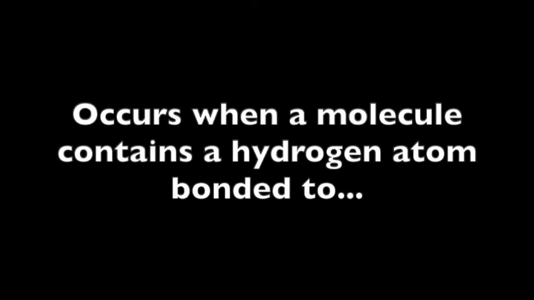Hydrogen bonding occurs when a molecule contains a hydrogen atom bonded to nitrogen, oxygen, or fluorine. These are the three most electronegative elements, and when these elements are covalently bound to one or more hydrogen atoms, the result is a very polar molecule with highly concentrated partial charges.